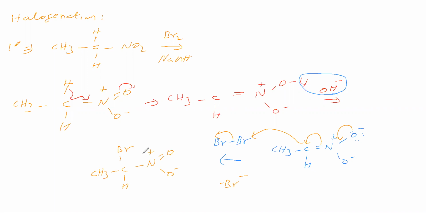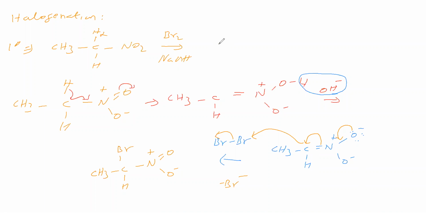So what is the overall reaction? This reaction is similar to the Hoffmann bromamide reaction, where the reagents are sodium hydroxide and bromine, but that is for the amide case. Here it is not an amide; it is a nitro compound. Overall, in the primary nitroalkane the alpha hydrogen is replaced by Br.